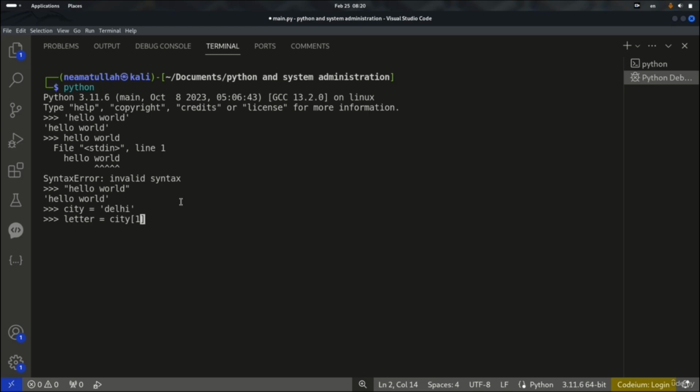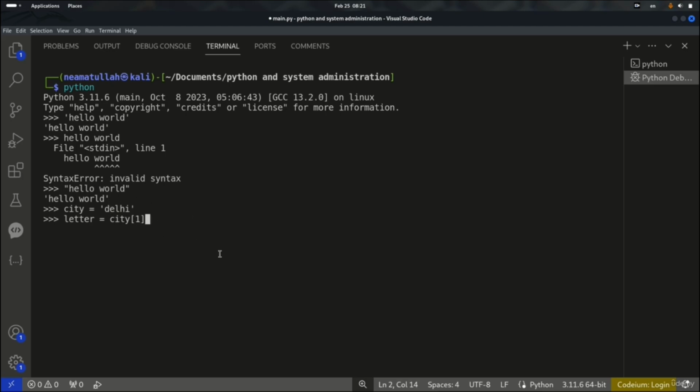If you don't know what an index is, strings are like sets and lists, it's a data structure. That means these are indexed. The first thing that you see there has an index. In this case it's 0 for D, the E is 1, L is 2, H is 3, and I is 4. Now if I hit enter, it must give me E.